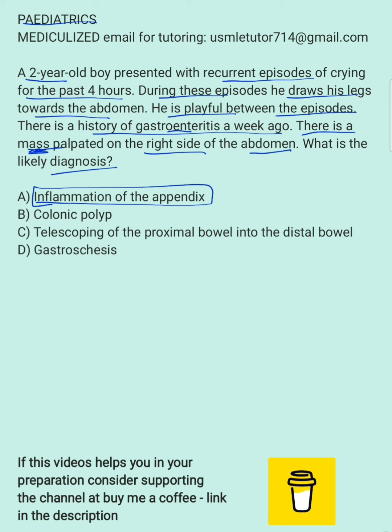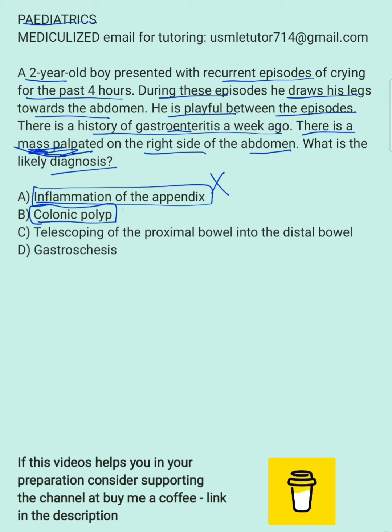Let's see the options. Inflammation of the appendix would be appendicitis. Remember, a mass will not be palpated in appendicitis unless it led to an abscess or there is something else. Also remember there is usually fever. Here they did not give any fever. Here they said episodic pain, and usually it won't be episodic pain. So that does not look like the right one. A colonic polyp, remember, wouldn't cause an abdominal palpable mass unless it's maybe a cancer. There is usually bloody diarrhea, and they did not give any bloody diarrhea.